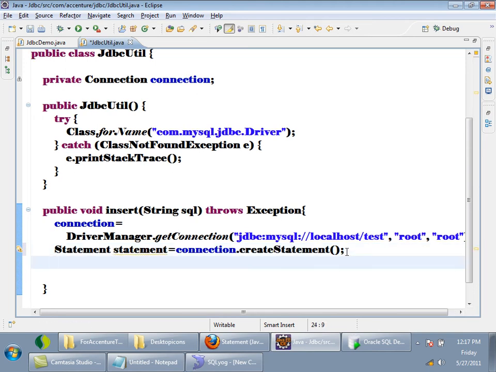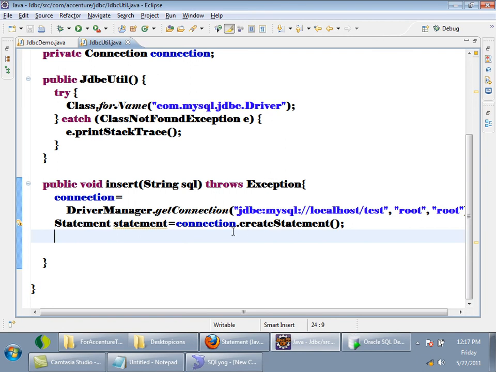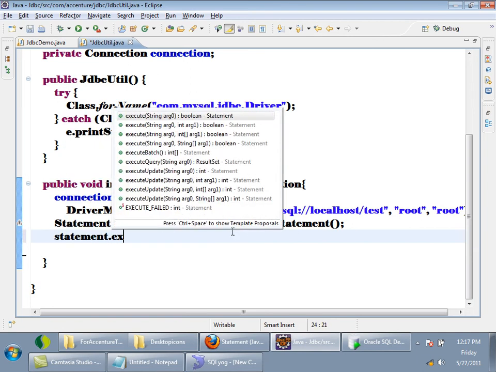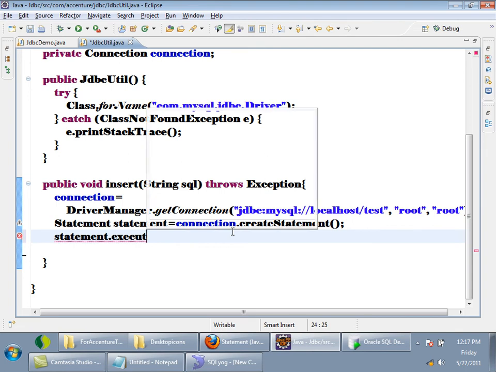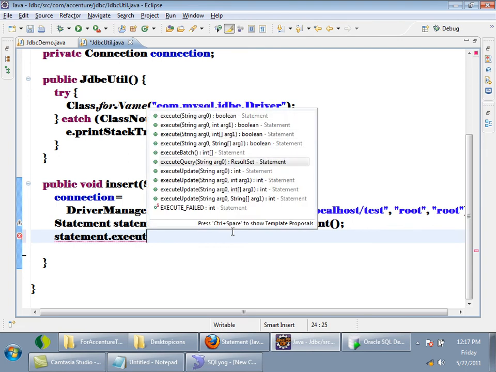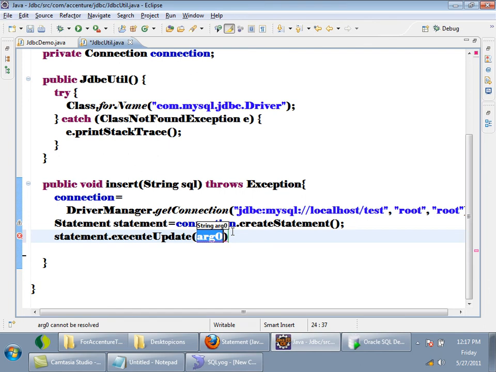Then statement.executeUpdate and pass the SQL. So this should be the insert query.